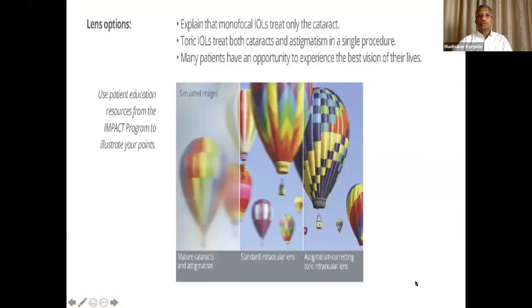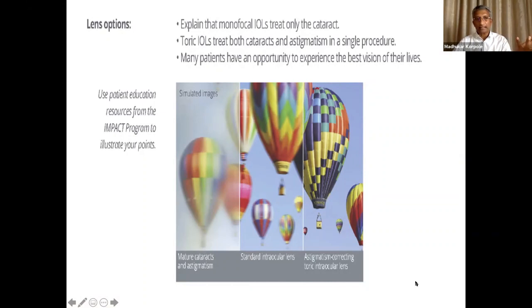So to explain to the patients, there are many various visual aids to explain to the patient what is astigmatism and how it will be corrected. This is from one of the Alcon series. Basically we have to create a demand for these premium IOLs, so you have to convince the patient that you have something called astigmatism that also needs to be corrected. Because the patient says, you have put a lens, so why do I have to wear glasses? That's a typical question.